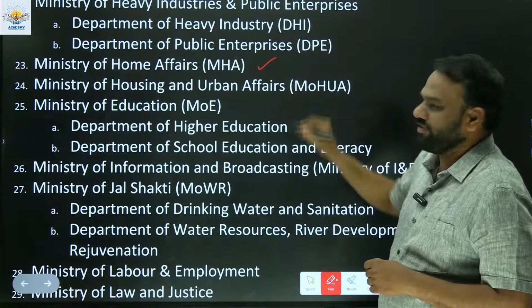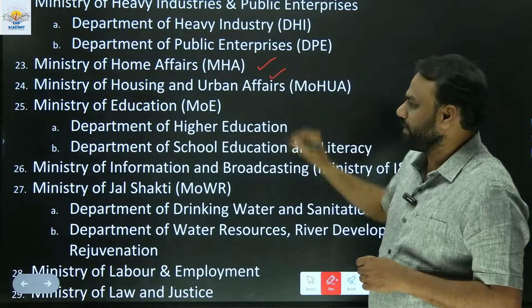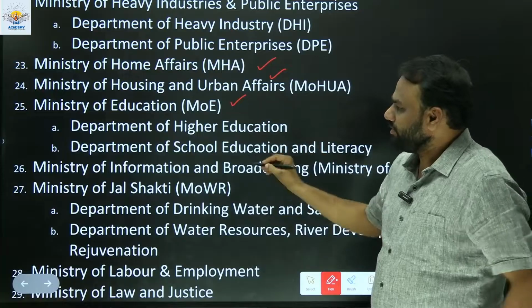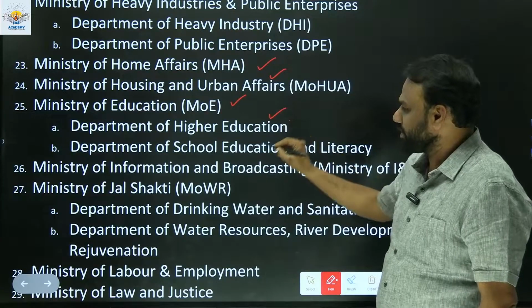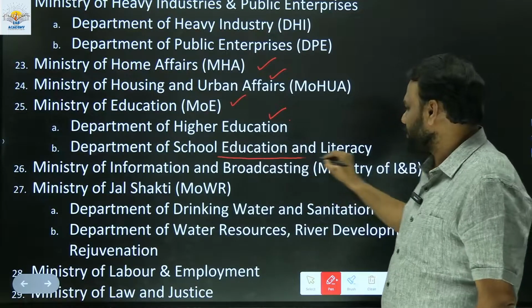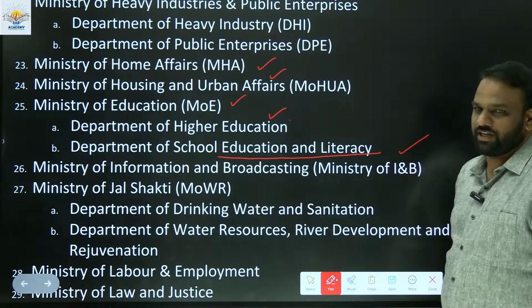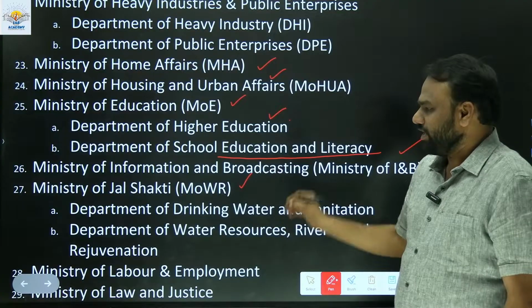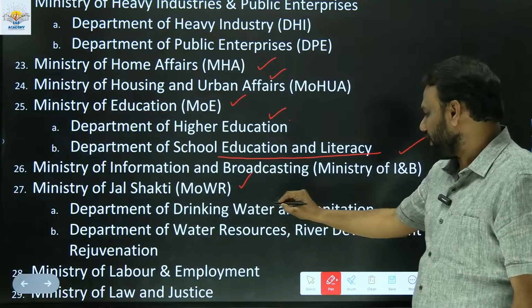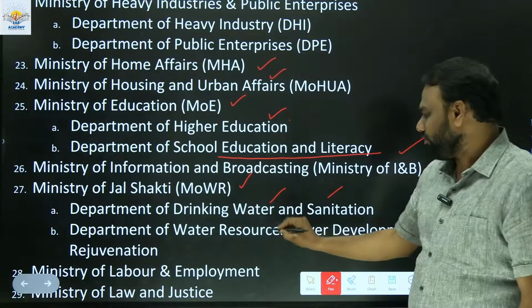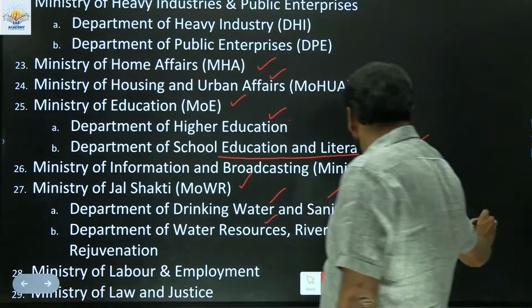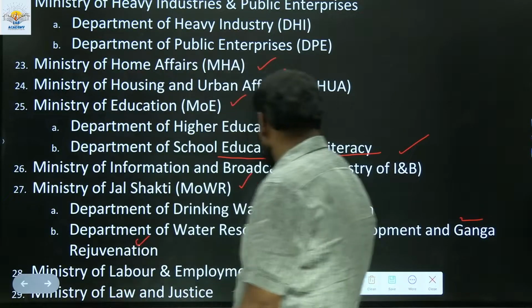Ministry of Home Affairs. Next, the Ministry of Housing and Urban Affairs. Ministry of Education. Within the Ministry of Education, we have the Department of Higher Education and the Department of School Education and Literacy. Next, we have the Ministry of Information and Broadcasting. Ministry of Jal Shakti. Within Jal Shakti, the Department of Drinking Water and Sanitation, and the Department of Water Resources, River Development and Ganga Rejuvenation.